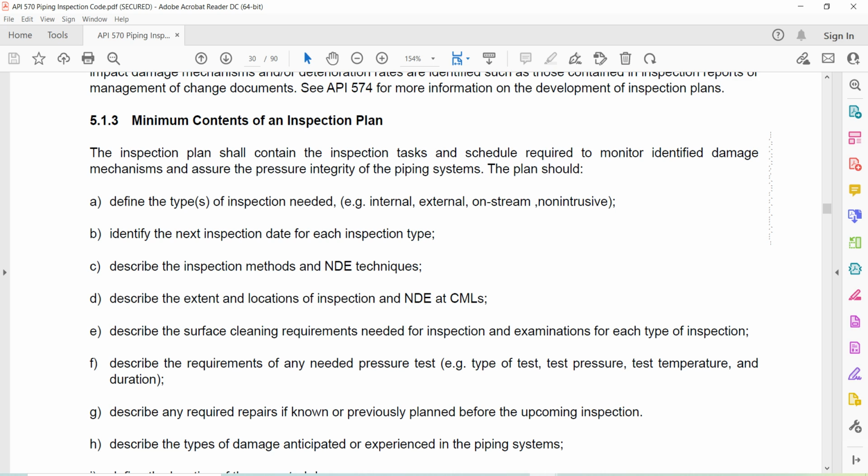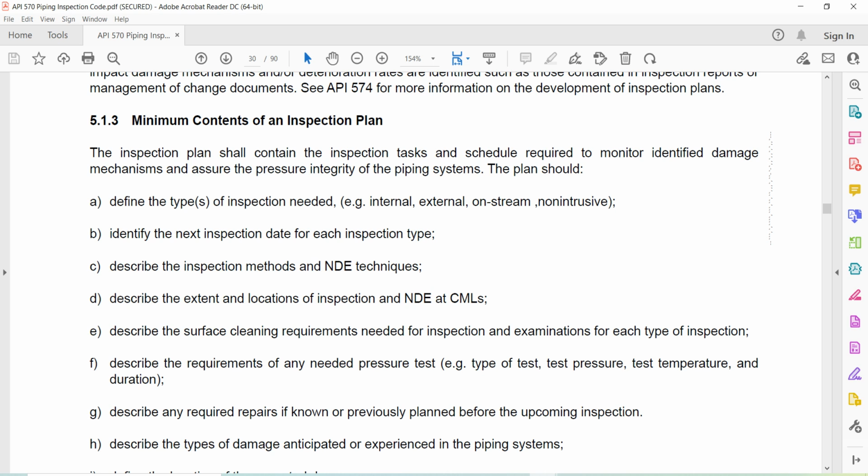5.1.3 Minimum contents of an inspection plan. The inspection plan shall contain the inspection tasks and schedules required to monitor identified damage mechanisms and ensure the pressure integrity of the piping system. The plan should define the type of inspection needed: internal, external, on-stream, non-intrusive. Identify the next inspection date for each inspection type.